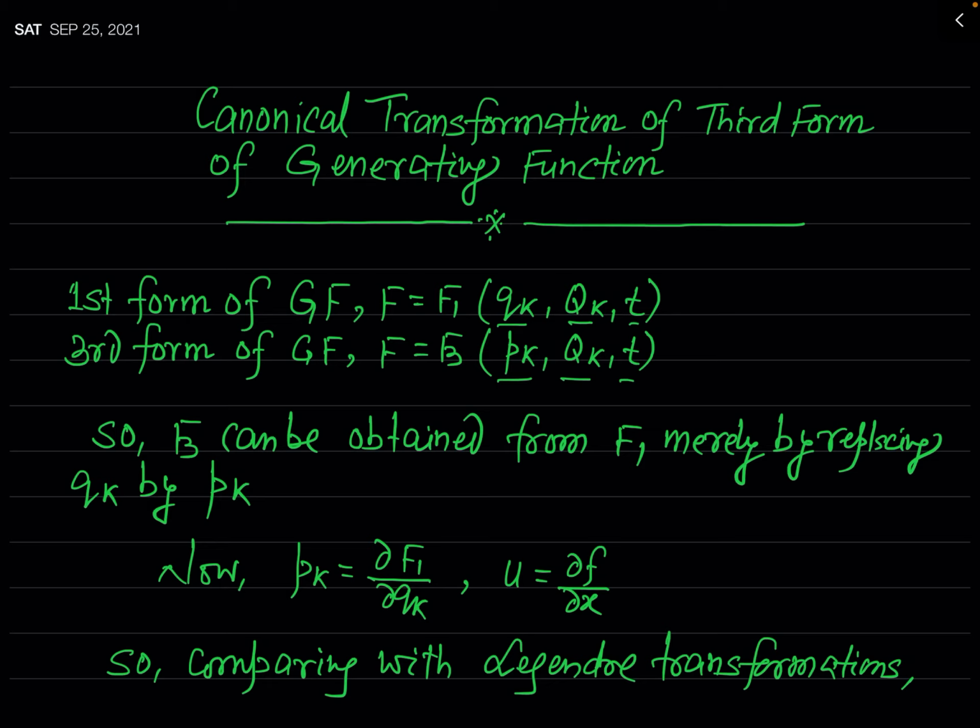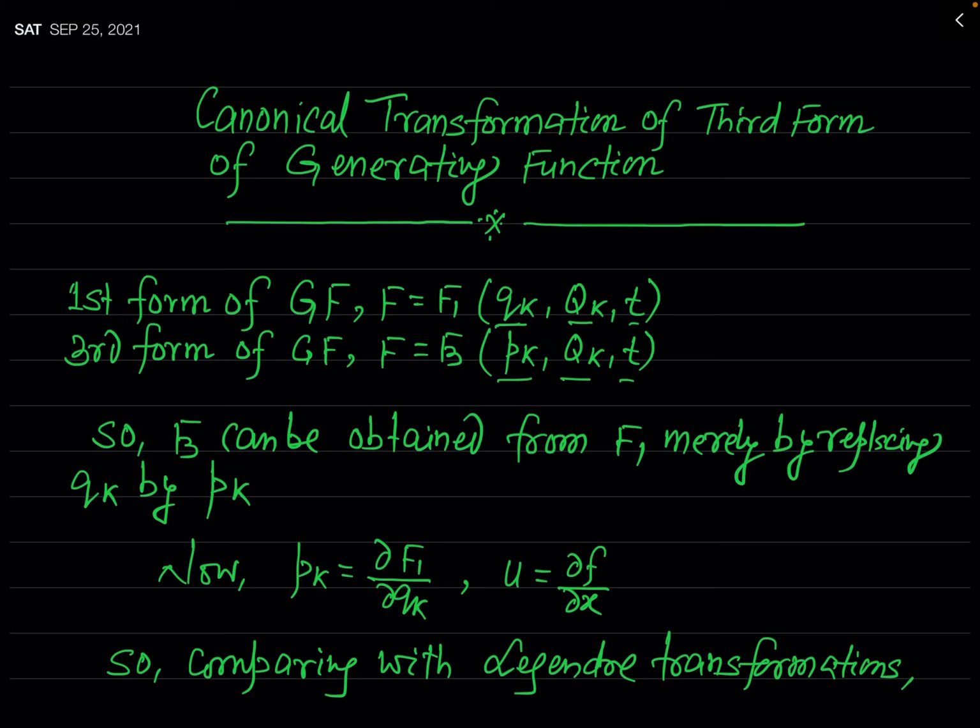So comparing f1 and f3, you can easily say that this f3 can be obtained from f1 simply by replacing this qk by pk. When qk in f1 will be replaced by pk, that f1 will simply become f3. So I have mentioned here that f3 can be obtained from f1 merely by replacing qk by pk.